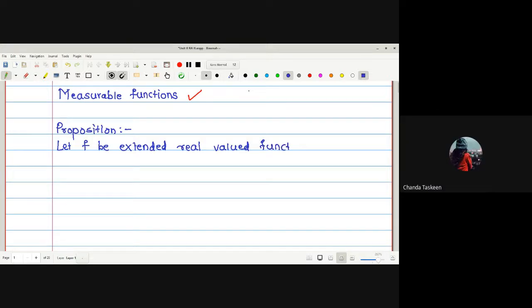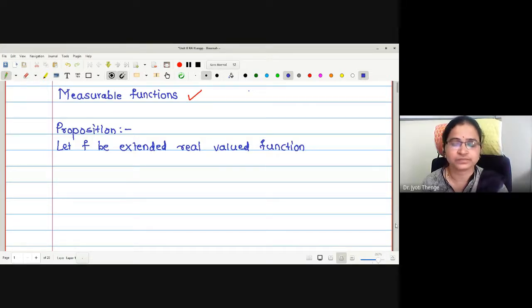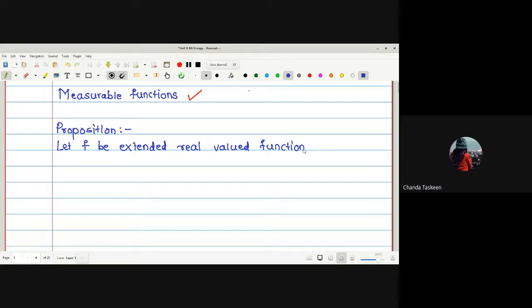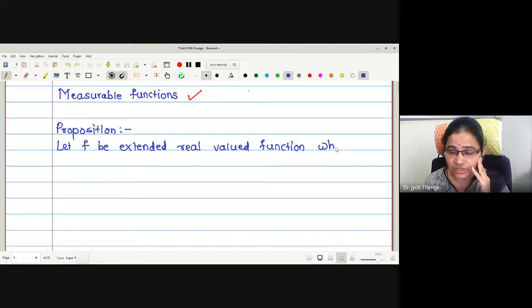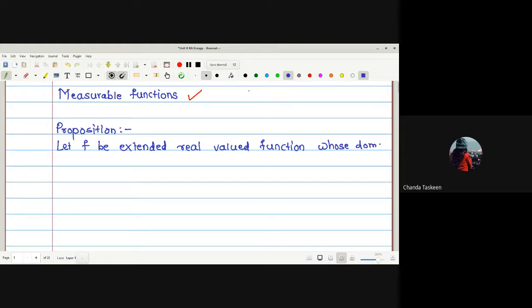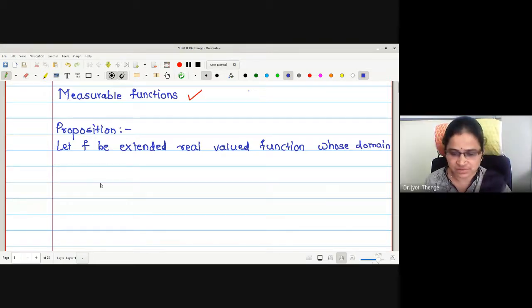Yes. We know what a real valued function is. R union infinity. Which infinity? Plus infinity, minus infinity? Both actually, plus and minus. You can extend on the right and also on the left, right? Therefore, here f is given to be an extended real valued function whose domain is a measurable set.